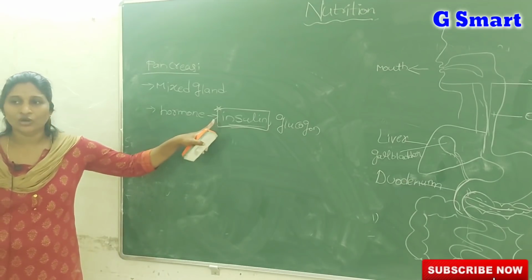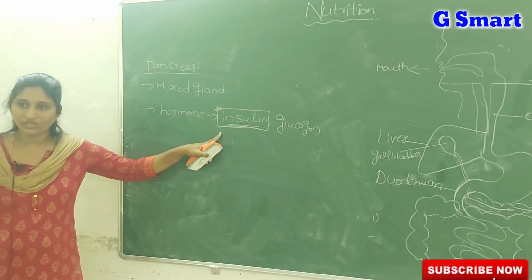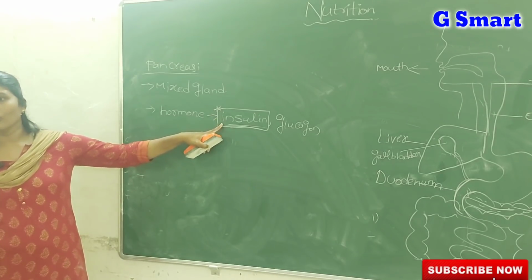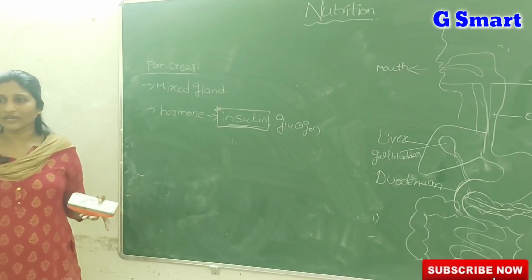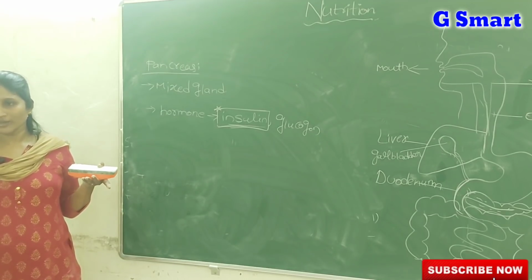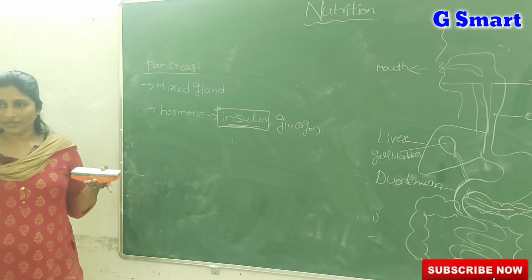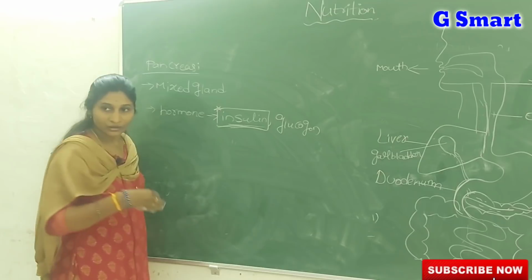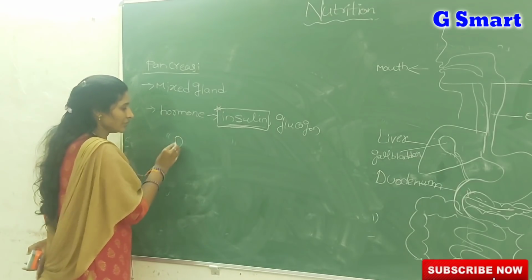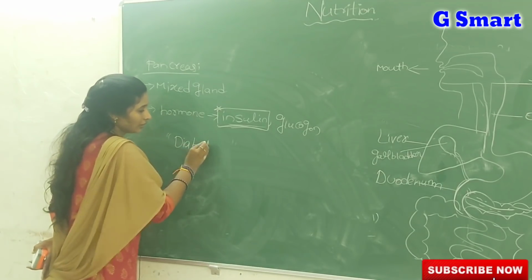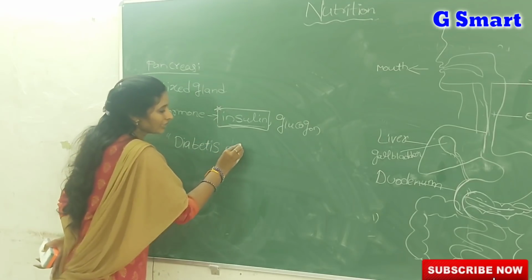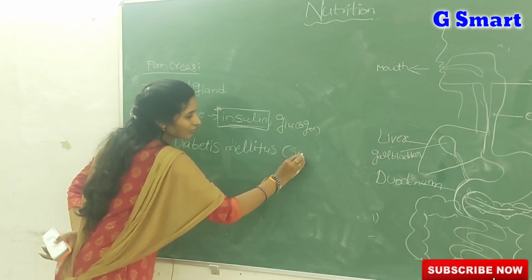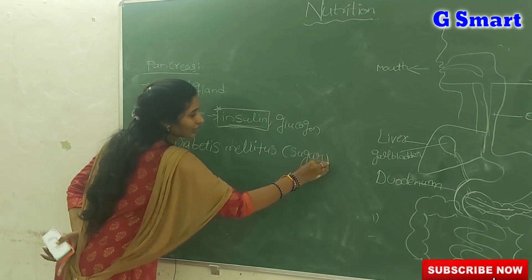If insulin is not produced in sufficient quantity, meaning not released in sufficient amount, it leads to a rise in your blood sugar level. What do we call that condition? That condition is diabetes mellitus. In common language we call it sugar disease, you must have heard this from many elders.